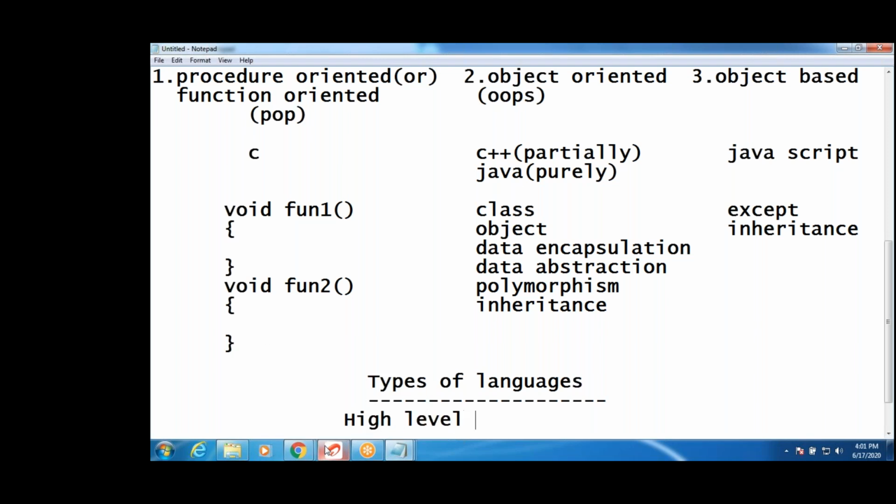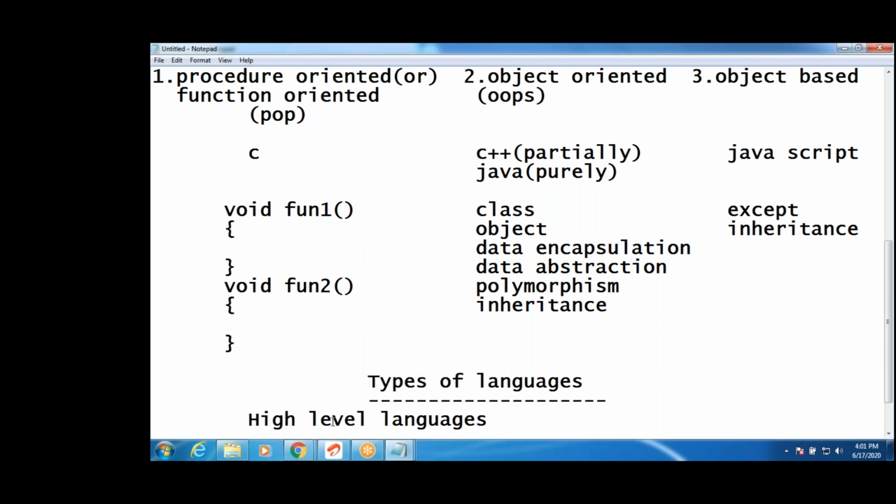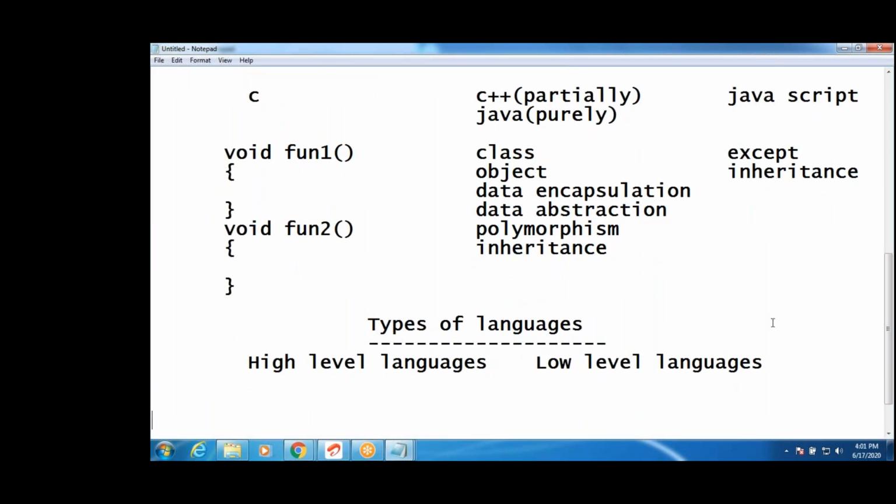One is high level languages, and the other one is low level languages. High level and low level. What are the high level languages, guys? High level means user understandable language. Low level means machine understandable language.